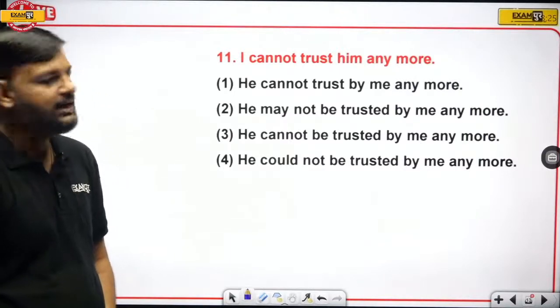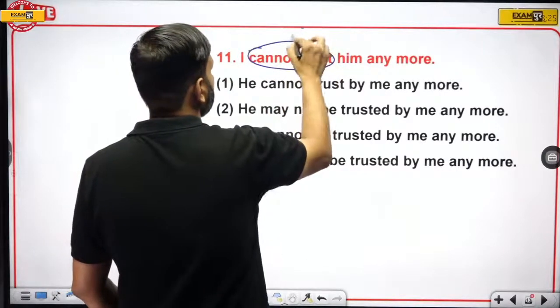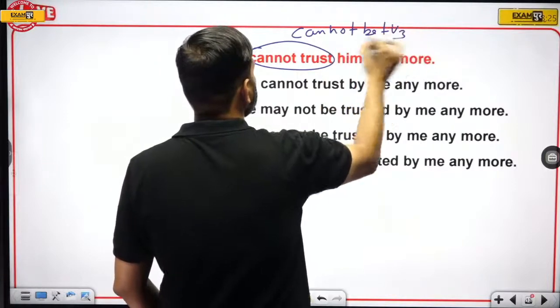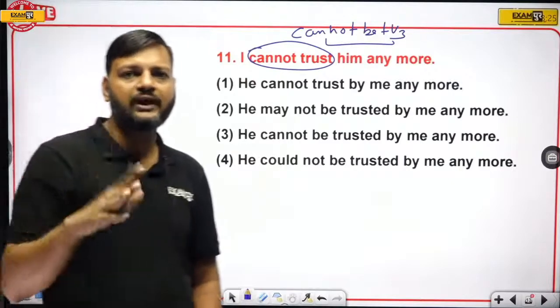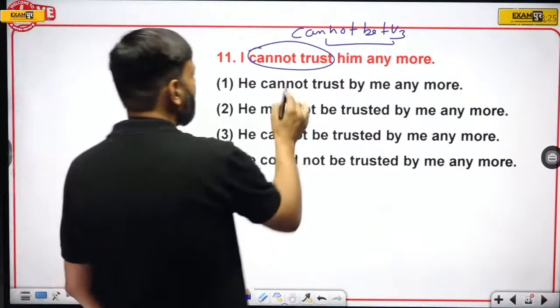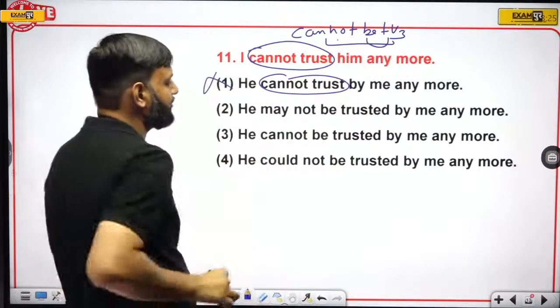I cannot trust him anymore. So, cannot plus V1. It's passive. Must have cannot be plus third form. Okay. Cannot plus V1 has to be changed into cannot be plus third form. So look for this keyword. Okay. Here we have cannot trust. We need be plus third form with cannot. Cannot be the answer. Okay.